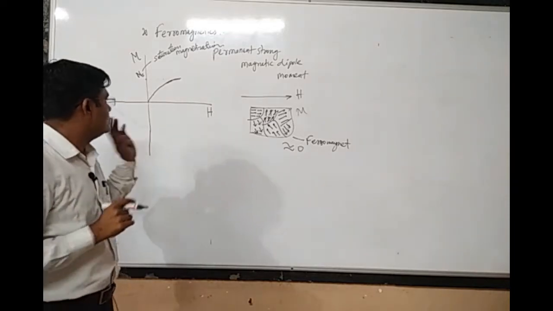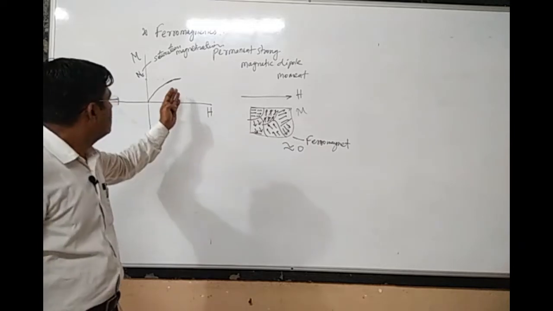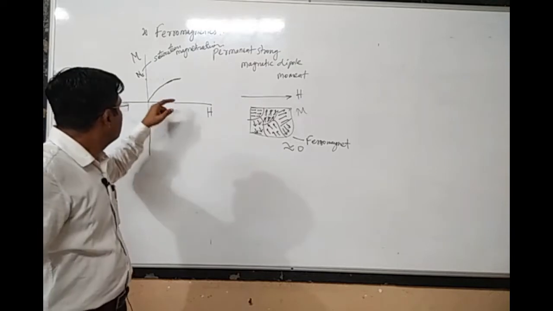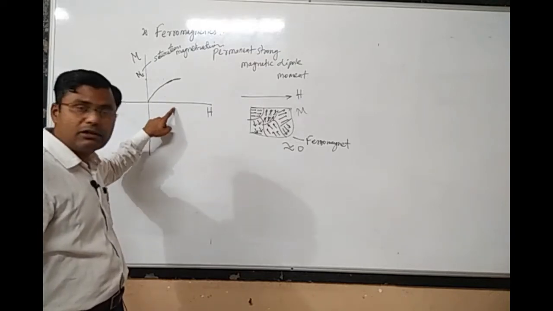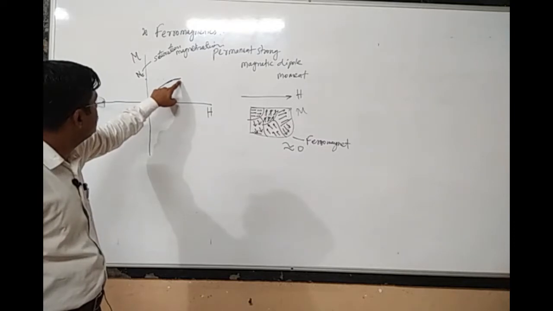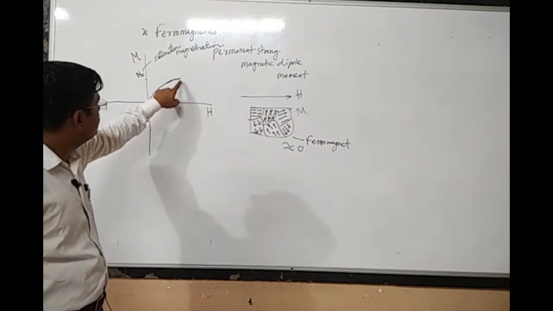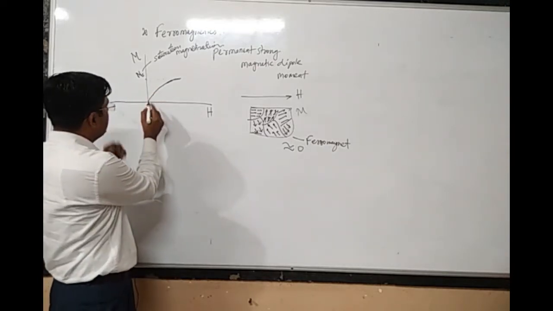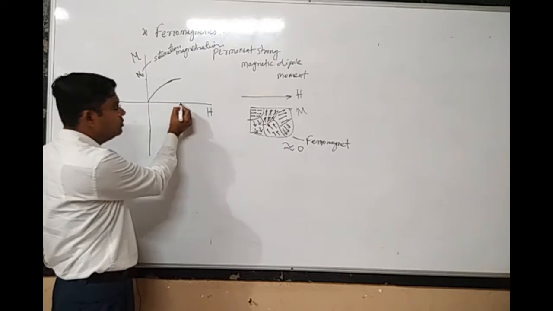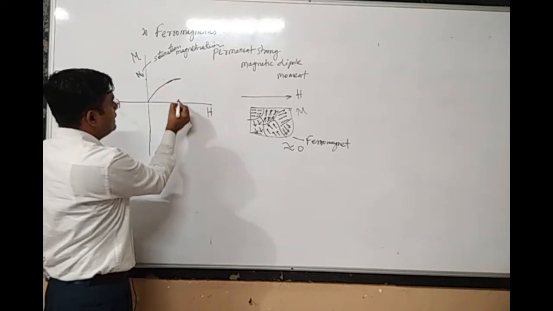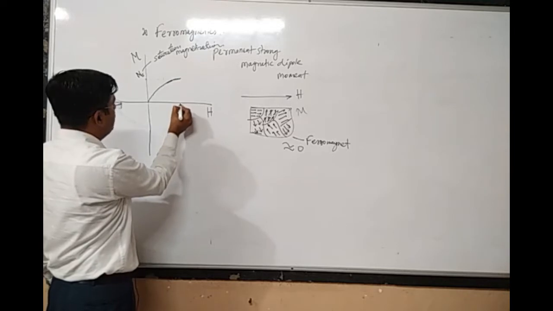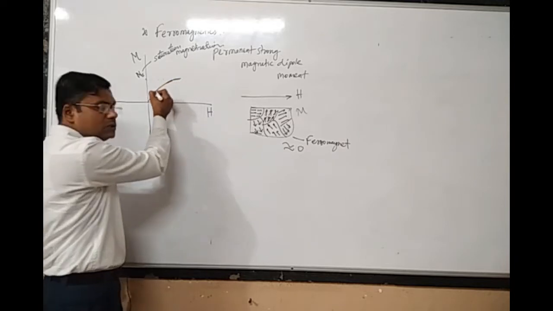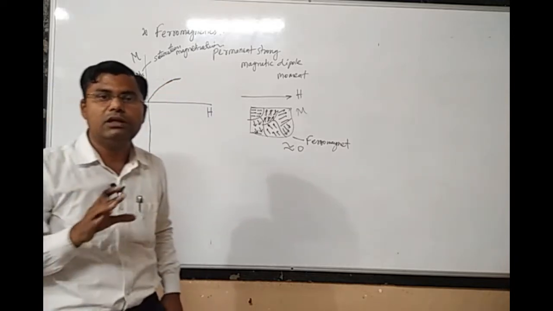Okay, now what do you expect? Now if I try to decrease the external magnetic field, what should happen? This graph should be retraced in the opposite direction. When I was applying the external magnetic field from 0 to an increasing value, this was the graph. Now if I decrease the value of H from the maximum value to 0, the same graph should be retraced in the opposite direction. But actually this will not be the case.